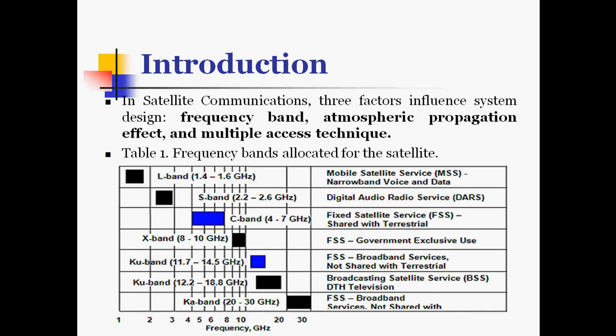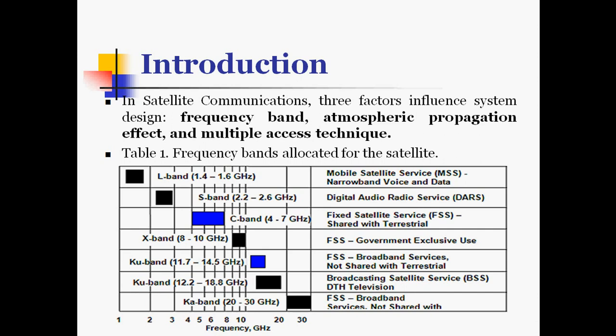Again, there are some of the fixed satellite services which are broadband services and not shared with the terrestrial. We'll use the Ku band, which ranges from 11.7 to 14.5 gigahertz, and broadcasting satellite services like D2H television will use the Ku band from 12.2 to 18.8 gigahertz.